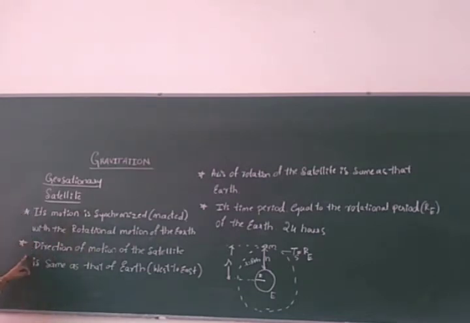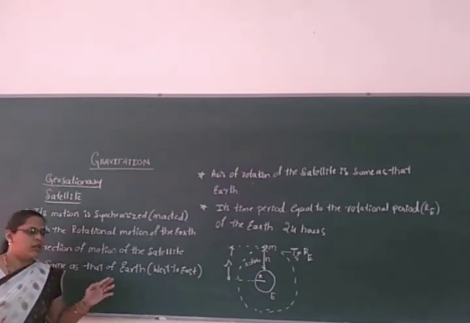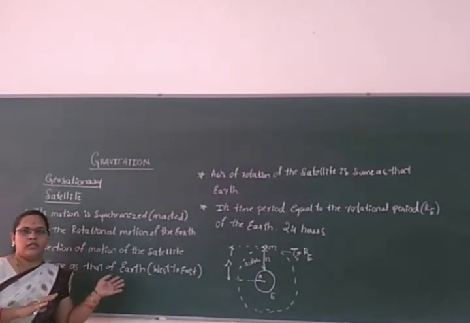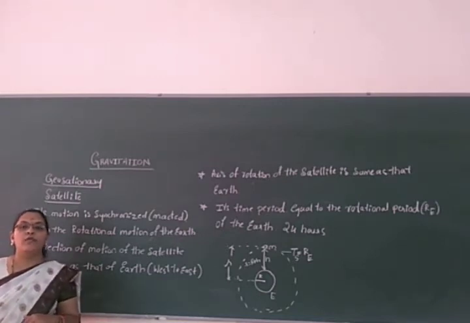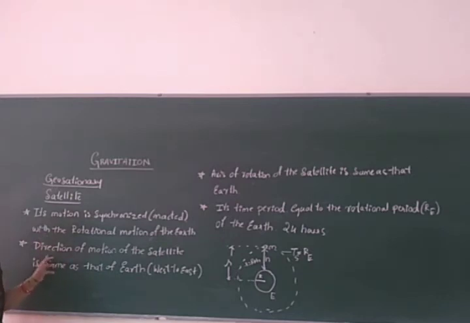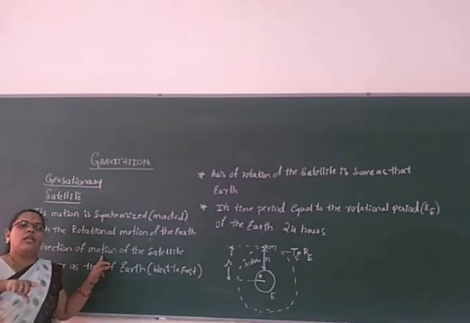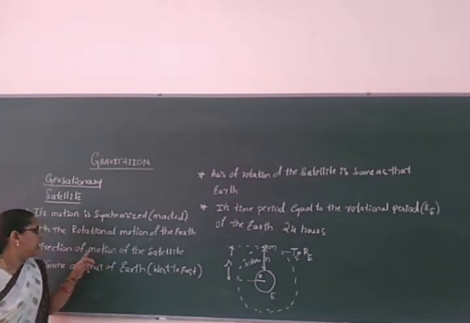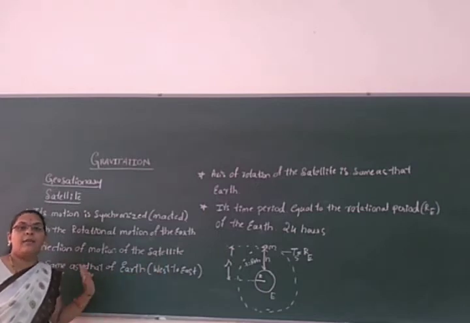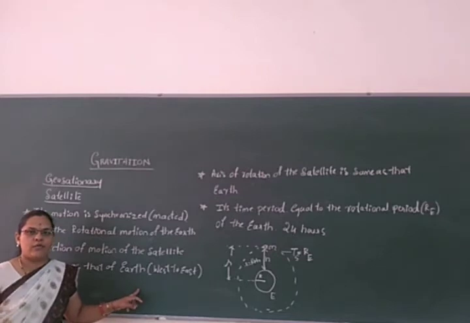In the same way, the direction of motion of the satellite is the same as that of the earth. In which direction is the earth rotating? It is written west to east, so the earth is moving from west to east. Similarly, the geostationary satellite also moves in the direction in which the earth revolves around the sun. The direction of motion of the satellite is the same as the direction of motion of the earth around the sun. It is from west to east.